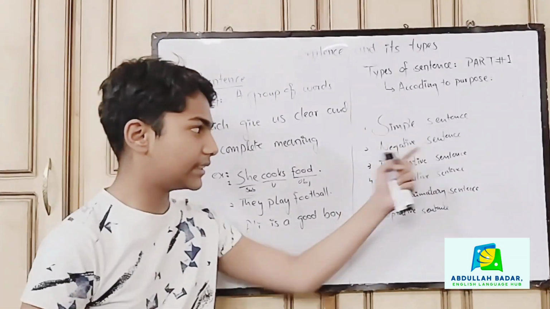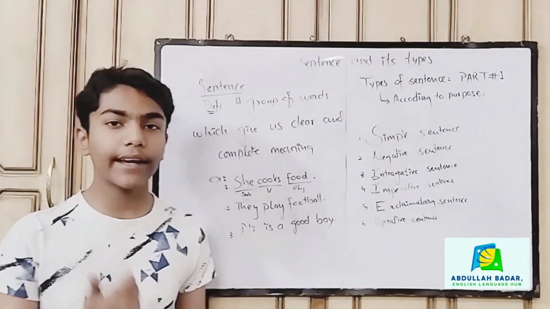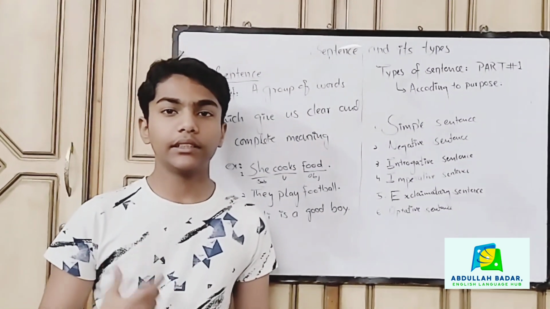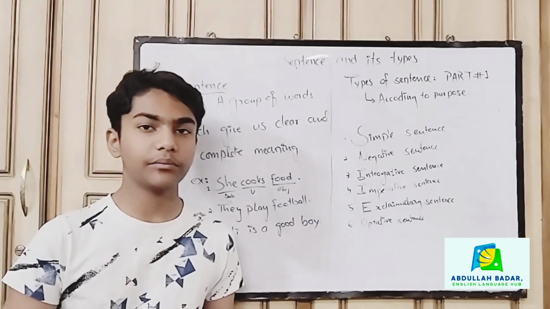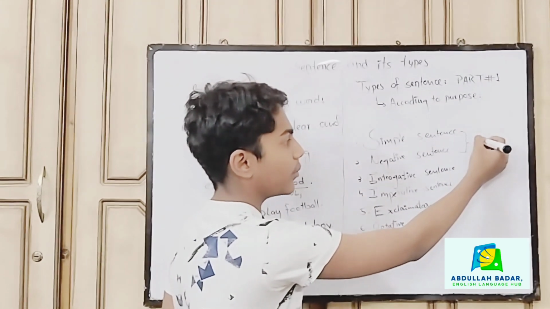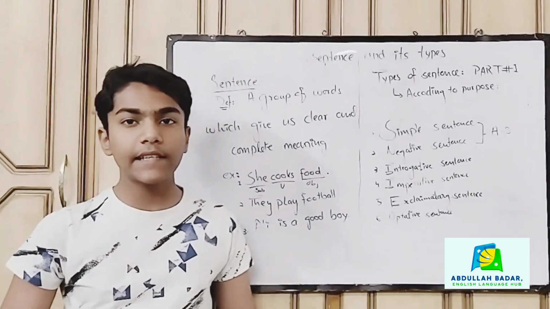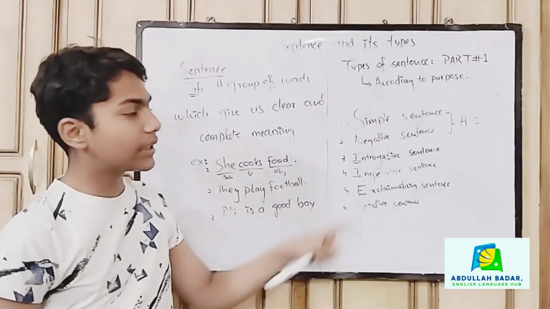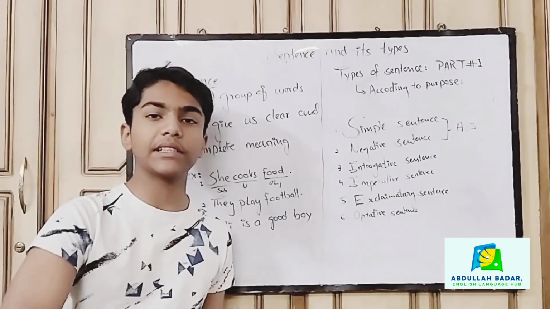Then we have the negative sentence. Those sentences which give us a negative statement are called negative sentences. For example, she does not cook food. This shows a negative statement. Therefore, we call it a negative sentence. And these two come in the category of affirmative sentences. This simple sentence can be a positive sentence, declarative sentence, or assertive sentence. It has a lot of names, but the sentence that gives a simple statement is called the simple sentence.